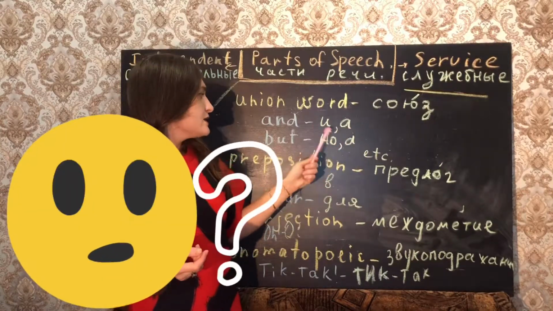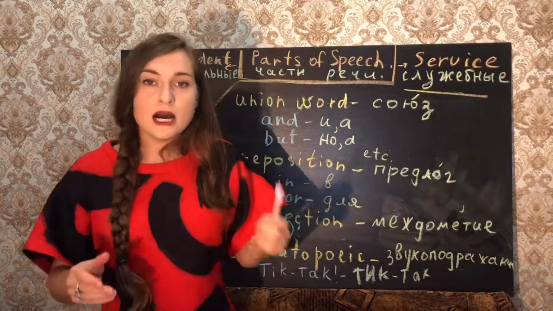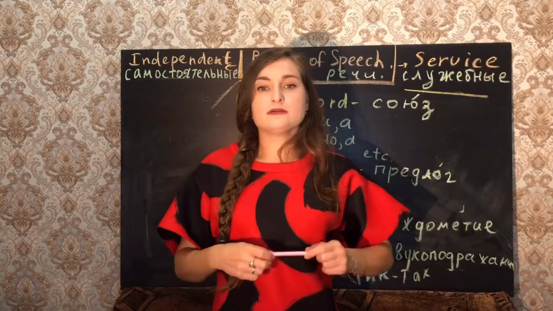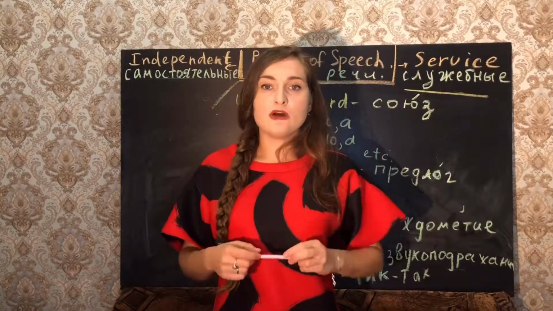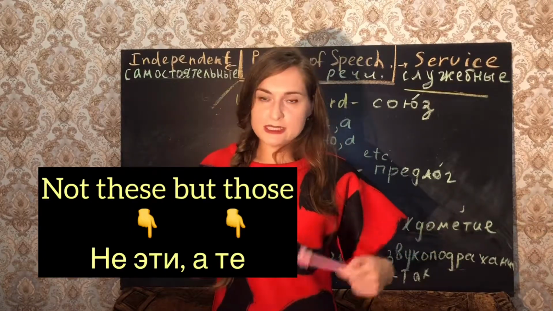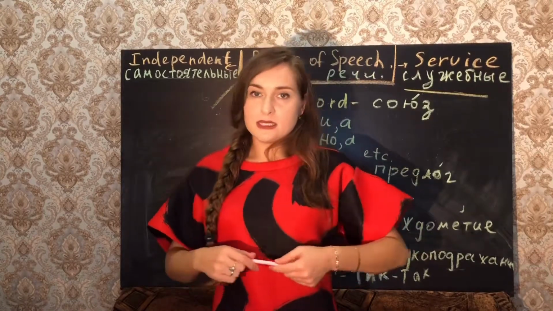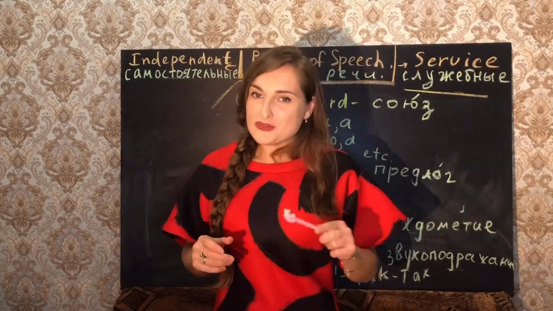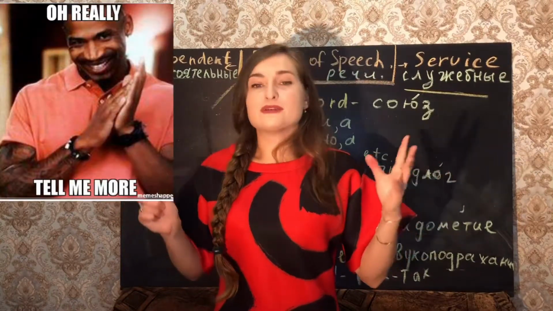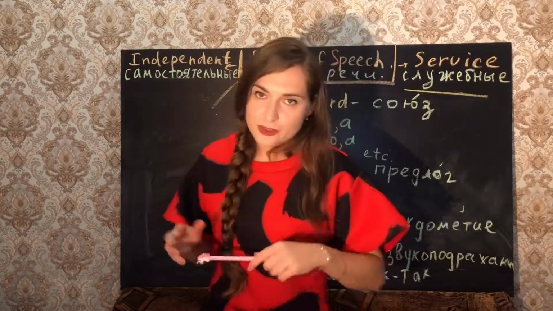А is here and here. Because а has kind of opposite meaning. For example, not this but those. Usually it's but, sometimes we use it like and, and you guys have to feel it later. We'll speak more and more every time about different kinds of these union words.